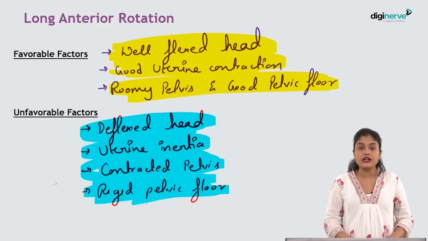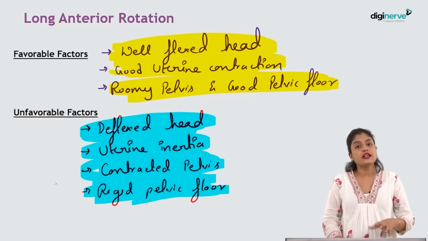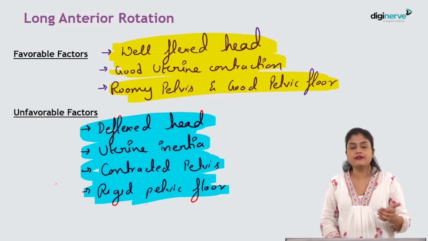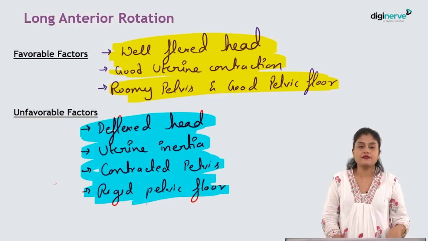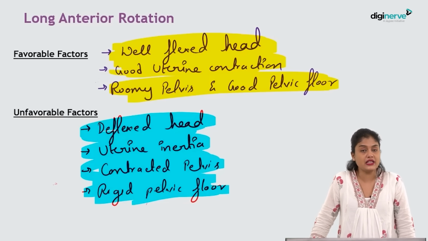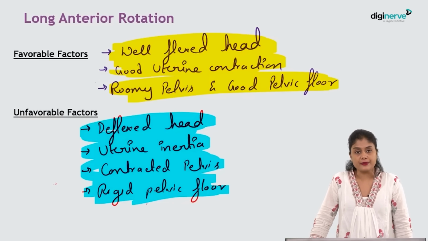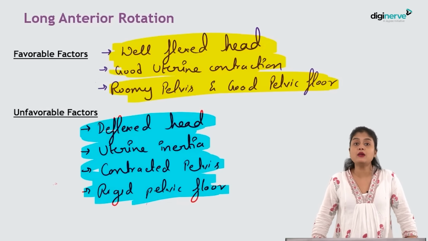If they give you conditions like a roomy pelvis or good uterine contractions, then you can wait for a vaginal delivery. But if they give you CPD or if they say uterine inertia is there, in such a case you may have to augment the labor and decide. If it is a deep transverse arrest, then you have to decide on a cesarean section. So this is all about the malposition.